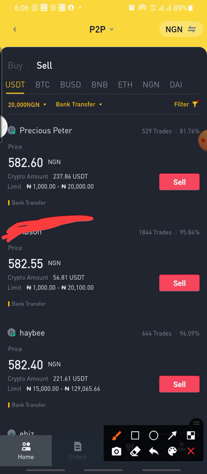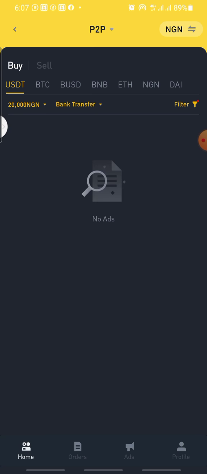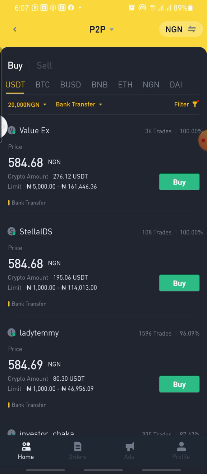You can put it as 582.56 or 582.60, which means you are higher than that particular person. They'll put you on top. So any coin you are going to buy is at 582.60. Then if you are selling it, you are going to sell at a higher price, with 584. Then you buy at 582.6.